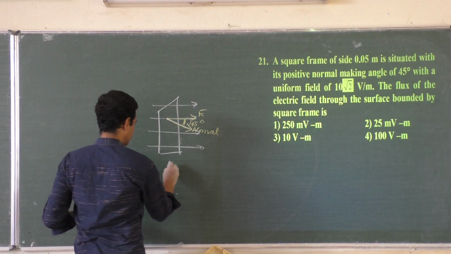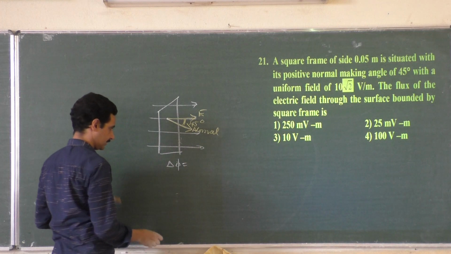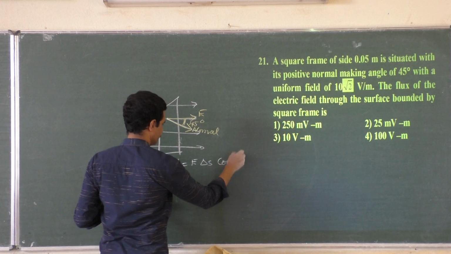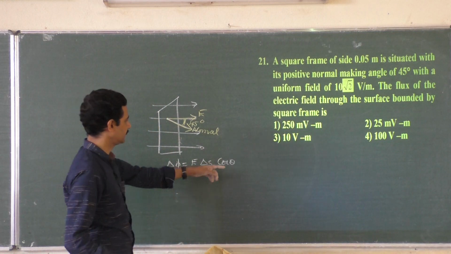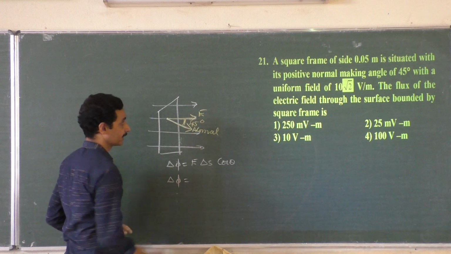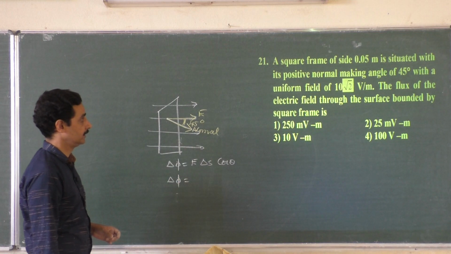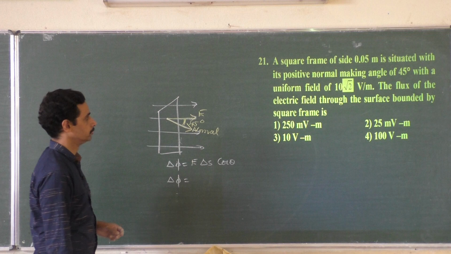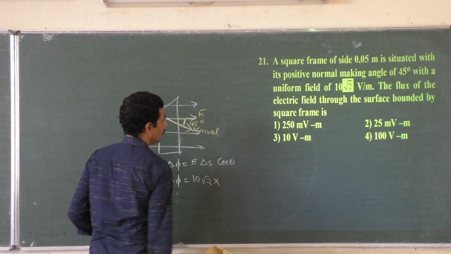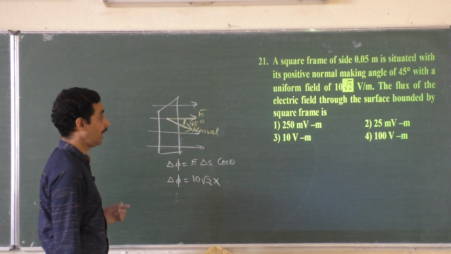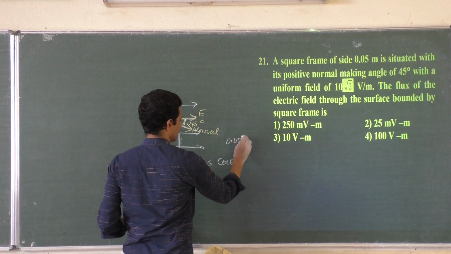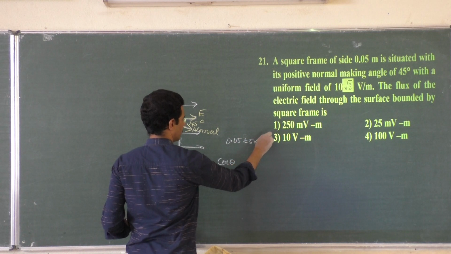You know, delta phi, flux through any surface, is E delta S cos theta. Theta is the angle made by the normal with the electric field, cos theta. Delta phi is equal to electric field. What is electric field? 10 root 2 volt per meter. 10 root 2. Area. Square frame of side 0.05. 0.05 can be written as 5 into 10 to the power minus 2.